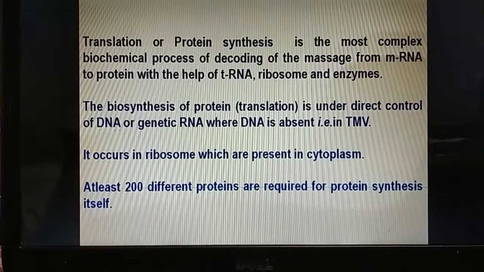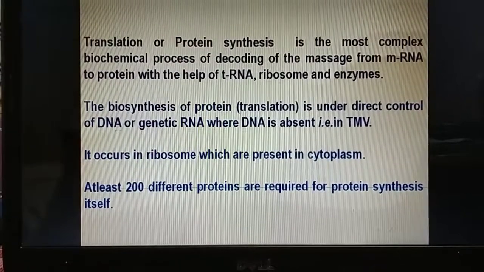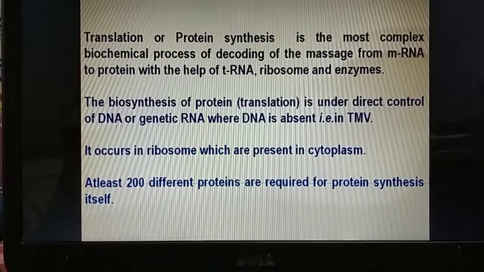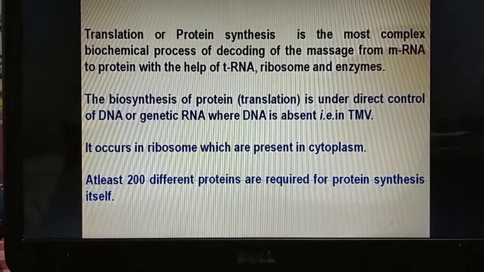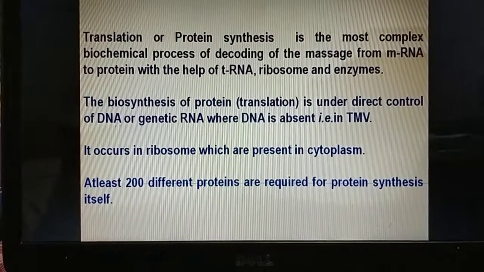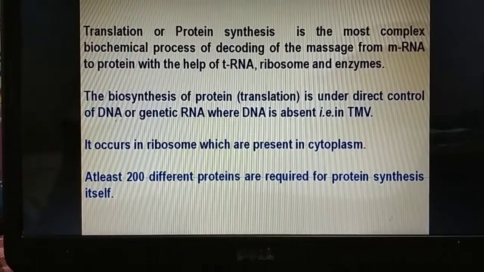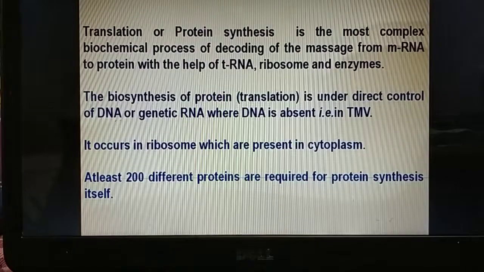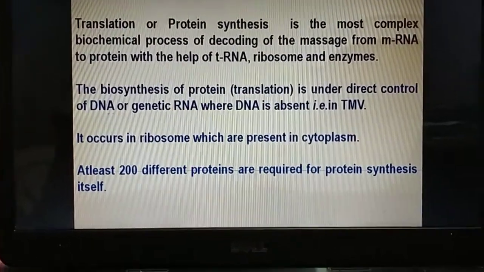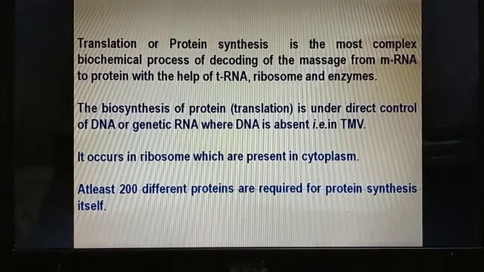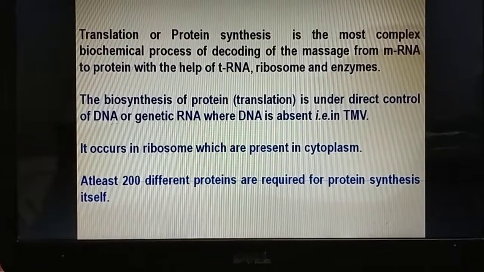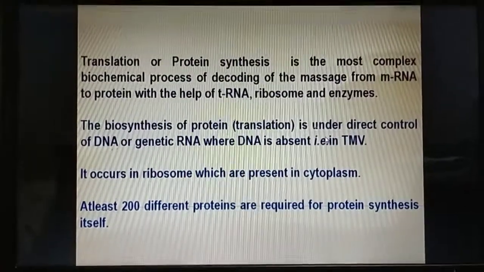The biosynthesis of protein or translation is under direct control of DNA or genetic RNA, where DNA is absent, that is, in TMV or retroviruses like HIV. Translation process occurs in ribosomes, which are present in cytoplasm. At least 200 different proteins are required for protein synthesis itself.